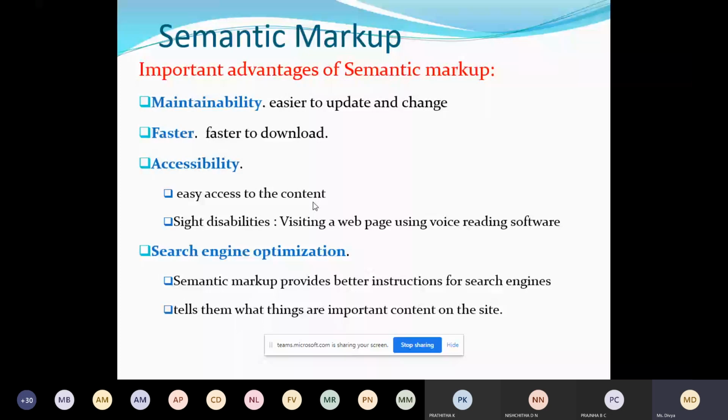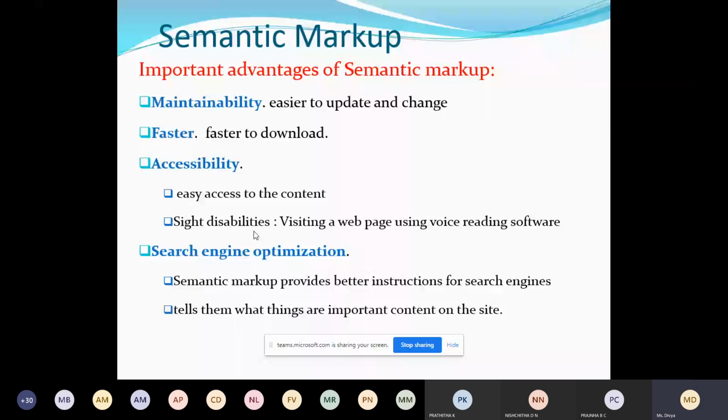One more special feature is for the sight disabled. If the person is blind and wants to read the content of the website, we can use special software, voice reading software, which helps to read the content of the web page.